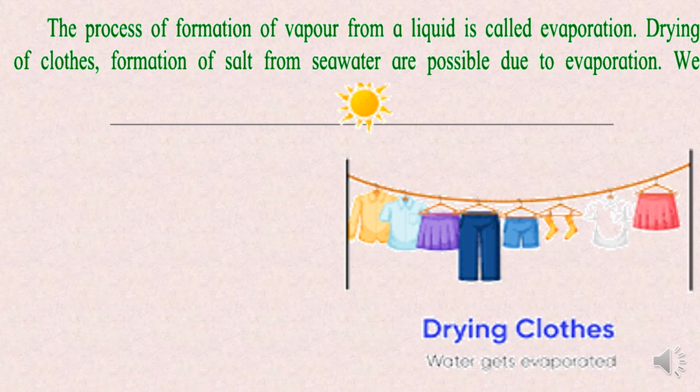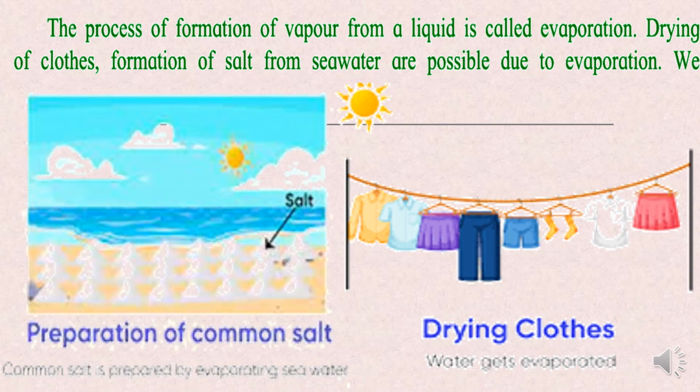Drying of clothes, then formation of salt from sea water are possible due to evaporation. जो salt water होता है उसे जमा किया जाता है, ठीक है, and because of the high temperature the water tends to evaporate and whatever salt is there in the water is left behind, and that is how the salt is made. So preparation of salt from seawater and drying of clothes are all possible because of evaporation.